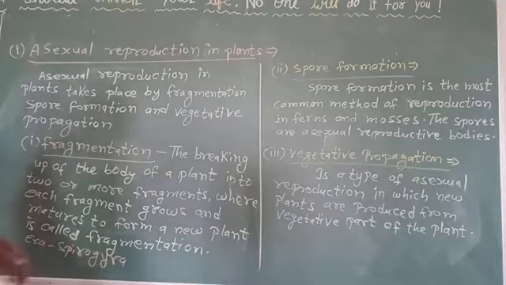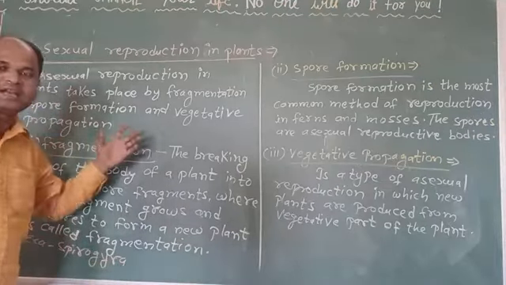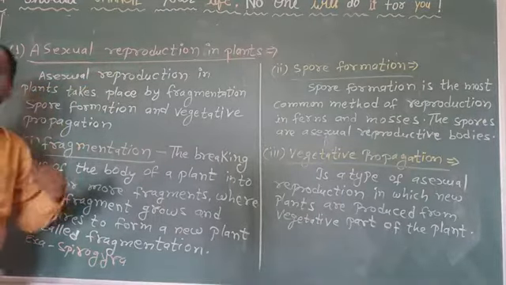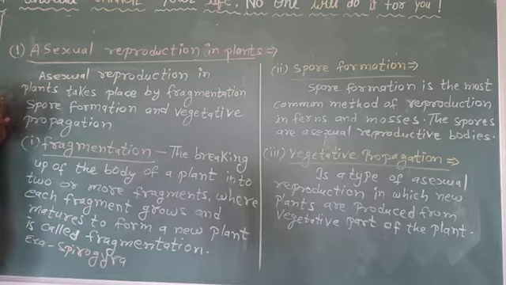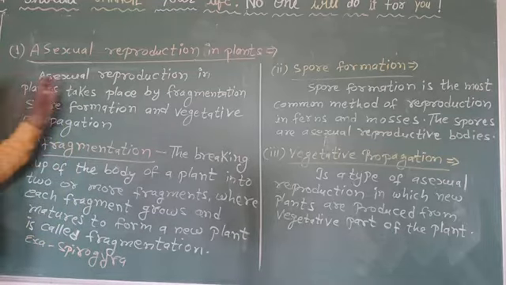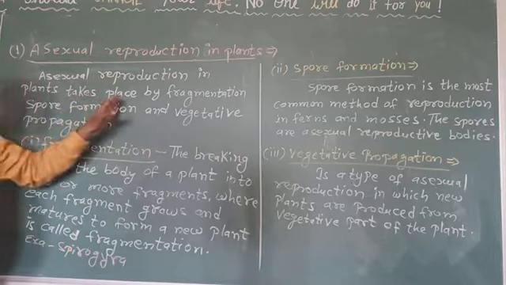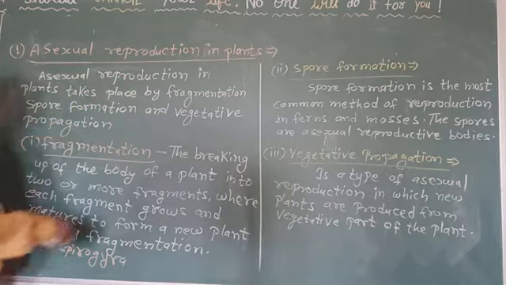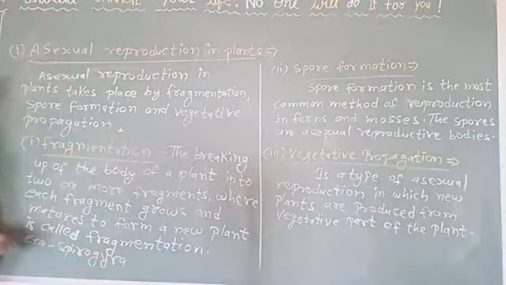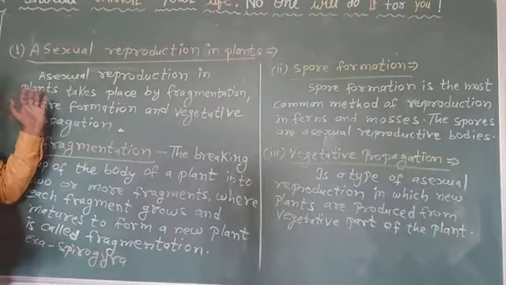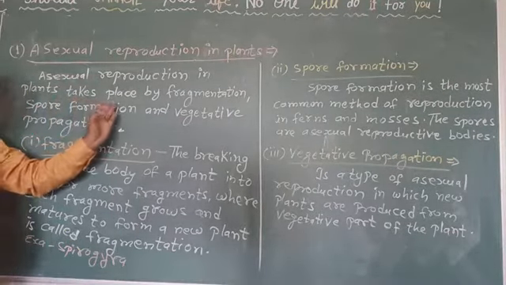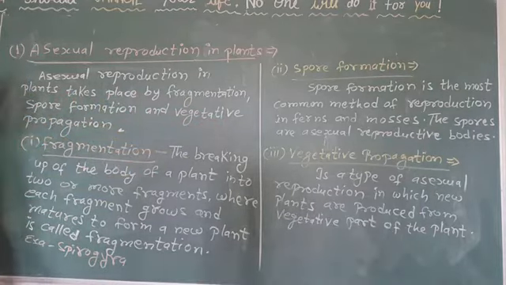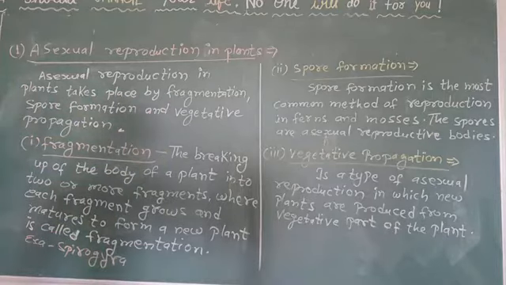And students, there are many types of asexual reproduction. Asexual reproduction in plants takes place by fragmentation, spore formation and vegetative propagation.